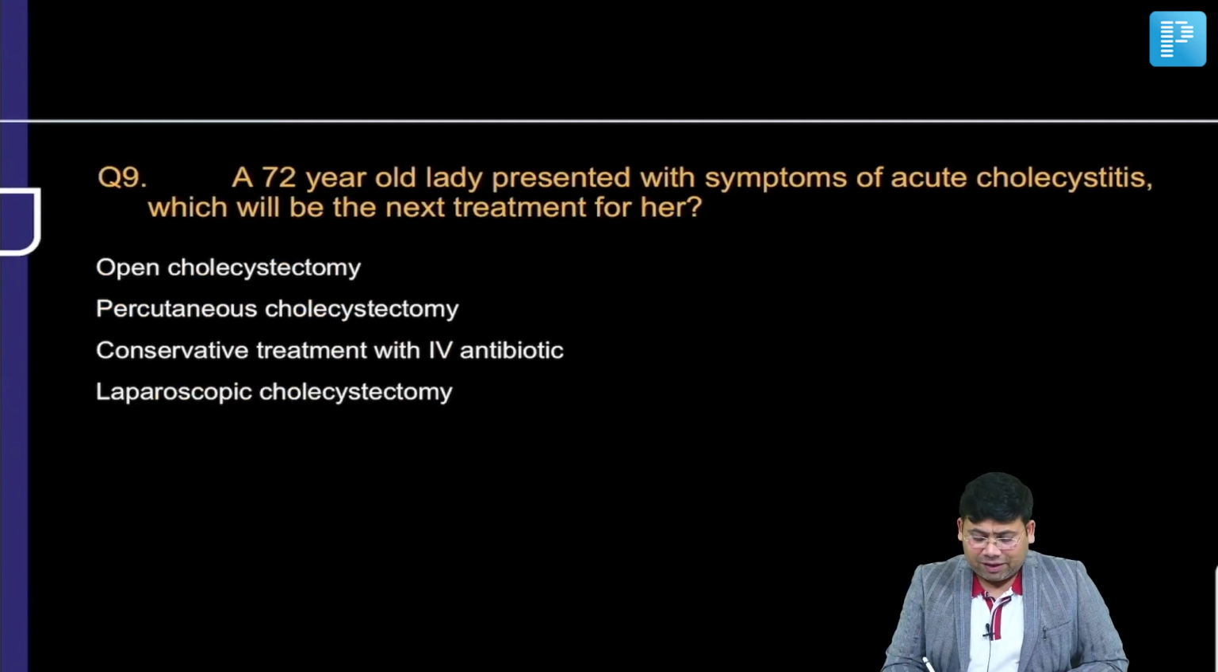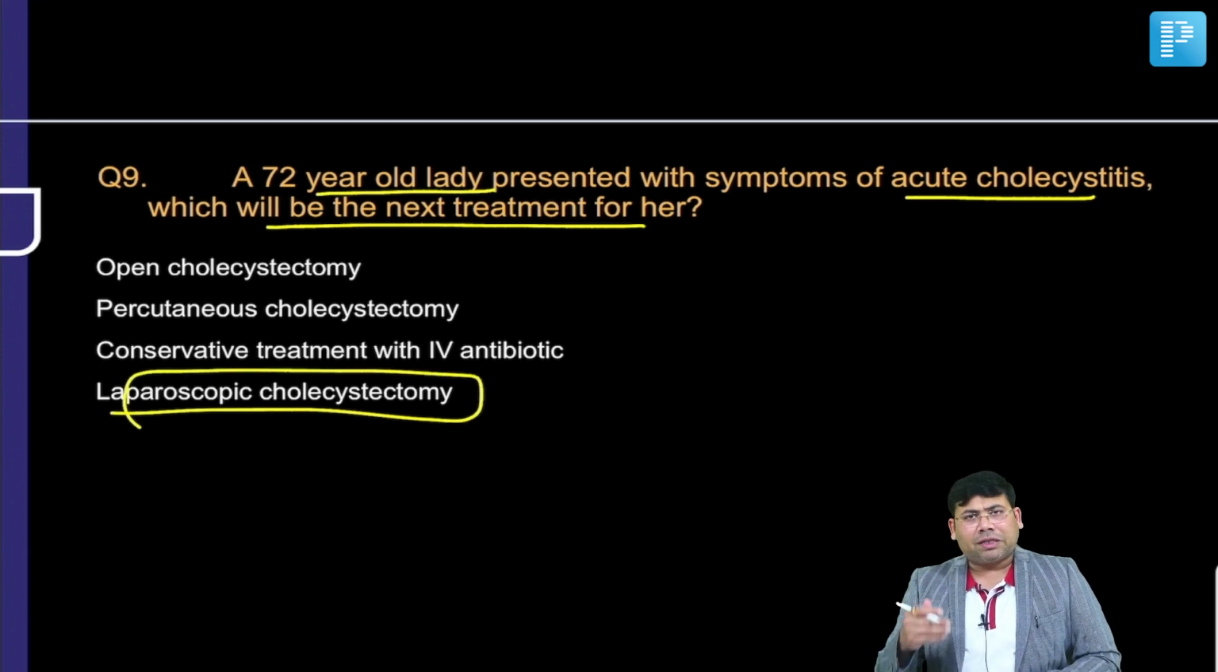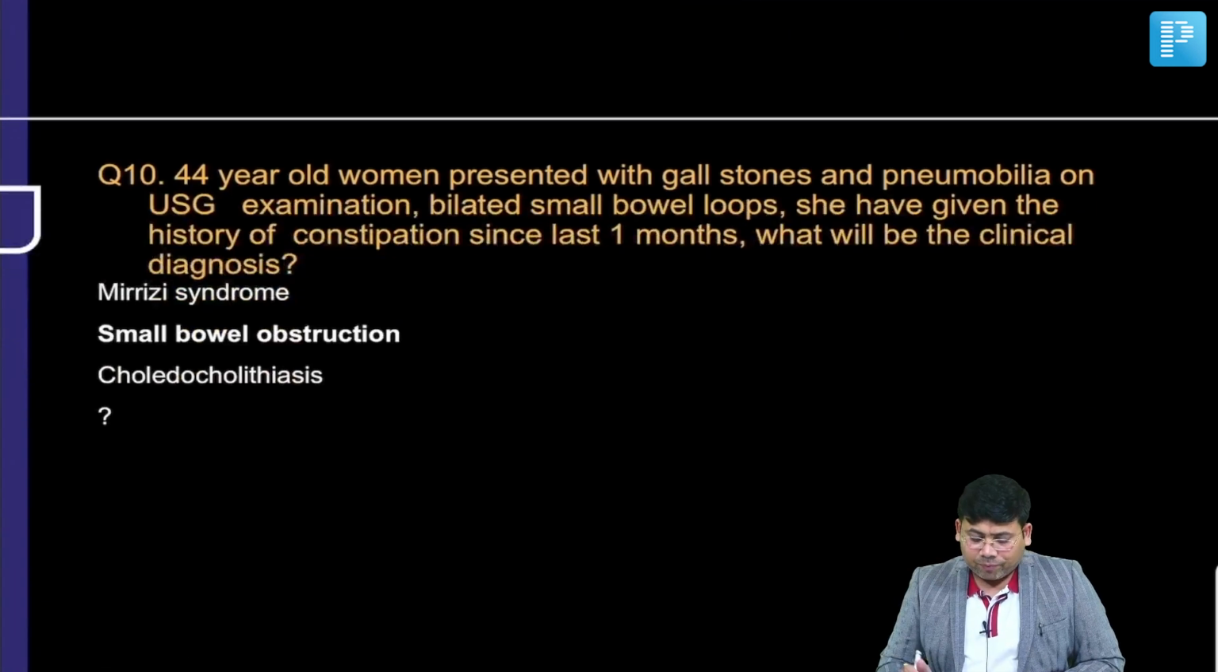Next question is very easy. A 72-year-old presents with symptoms of acute cholecystitis. What will be the next treatment? The answer is laparoscopic cholecystectomy. This is a very, very simple thing.